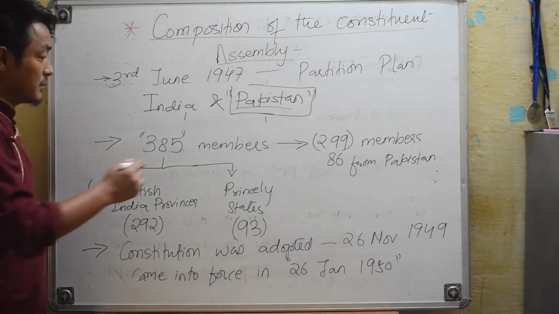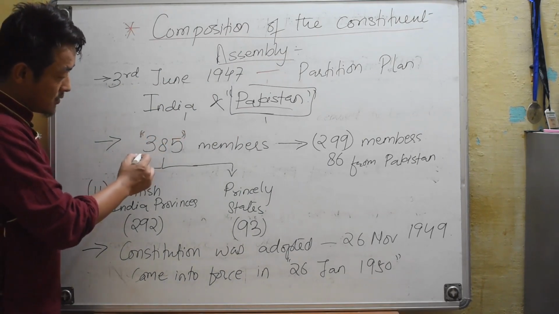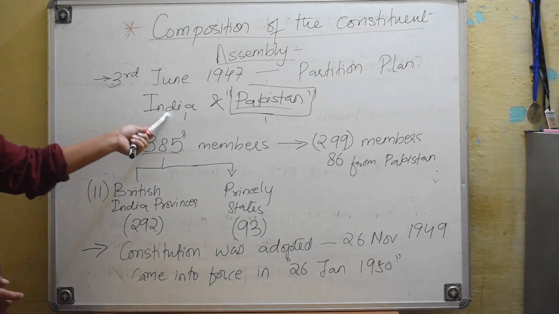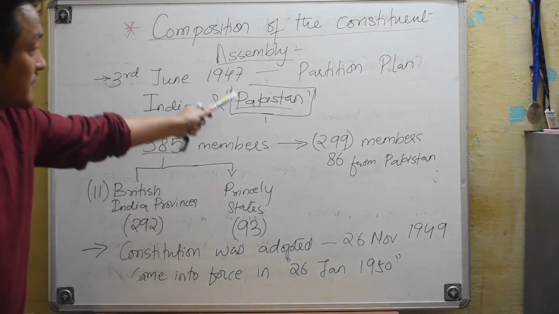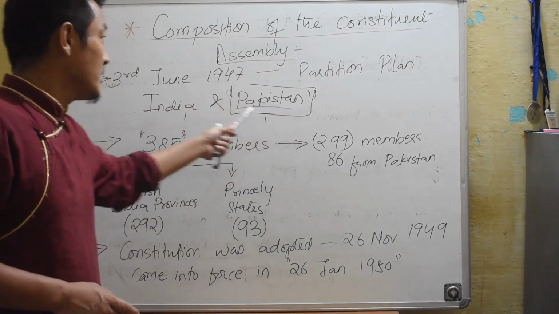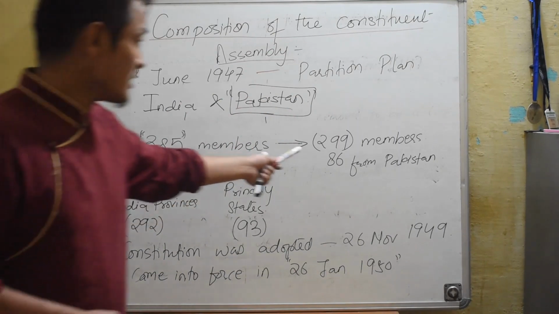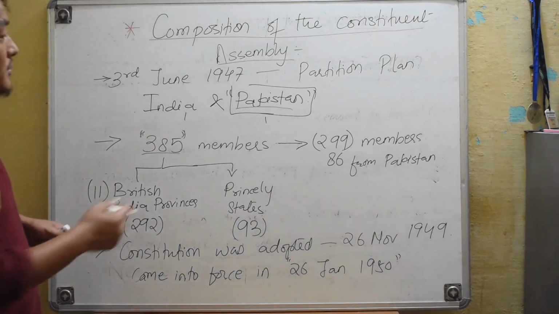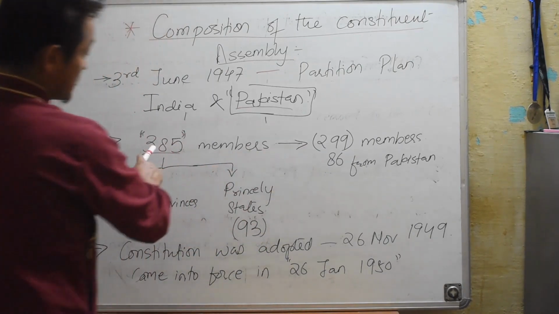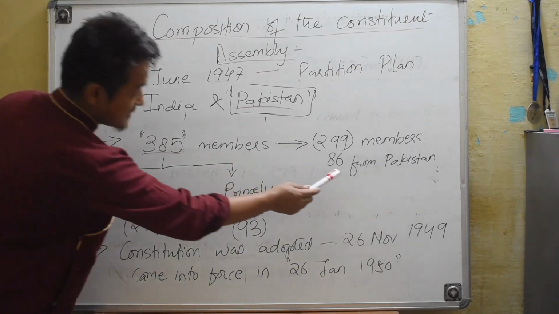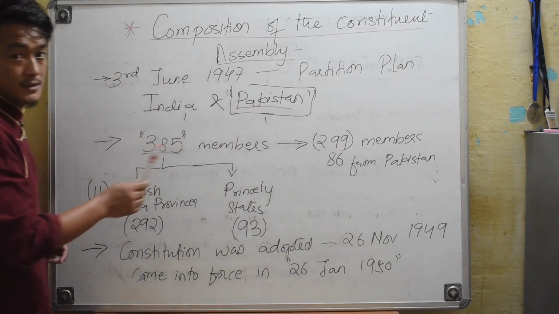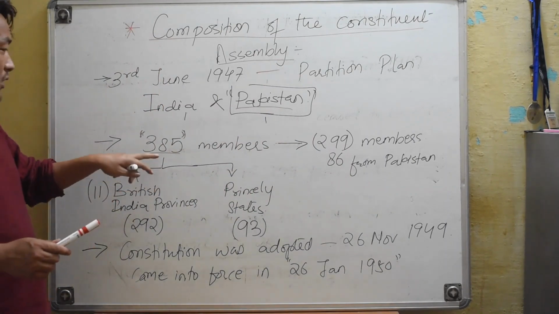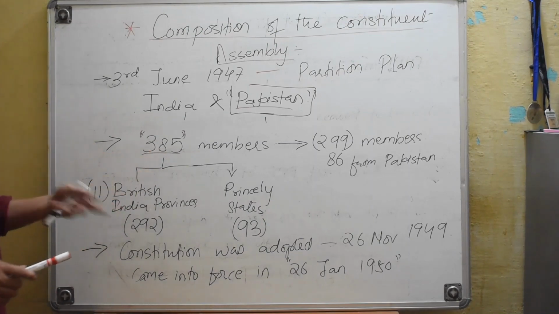Okay, so initially when the members were elected, there were a total of 385 members. Okay, so 385 members were elected from both the regions, and after the partition plan for India and Pakistan, the number was reduced to 299. Okay, so that means out of these 385 members, 86 members were elected from the region of Pakistan. Okay. Alright, now how were these members elected.